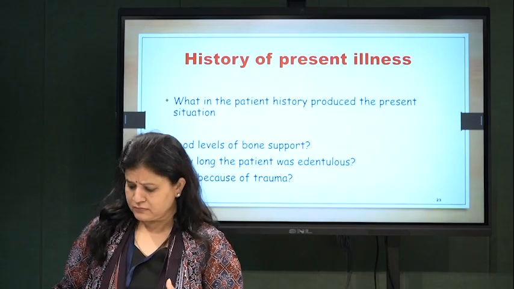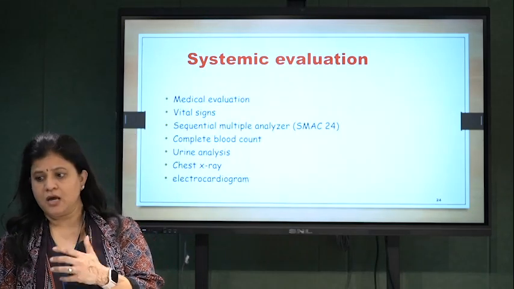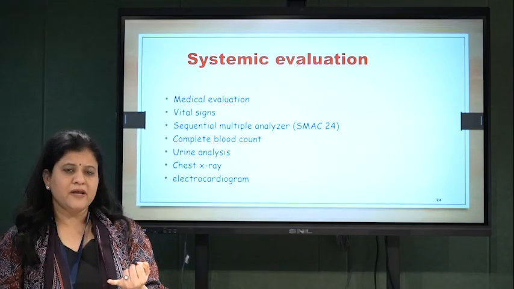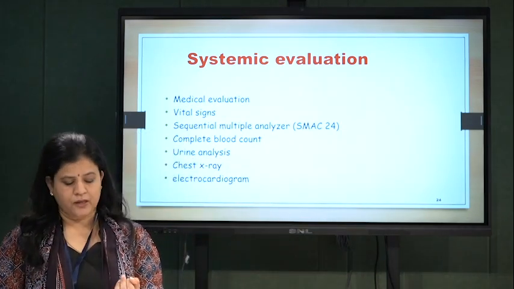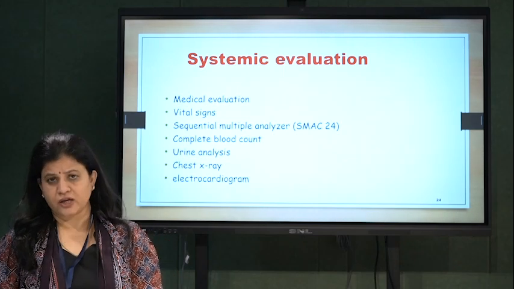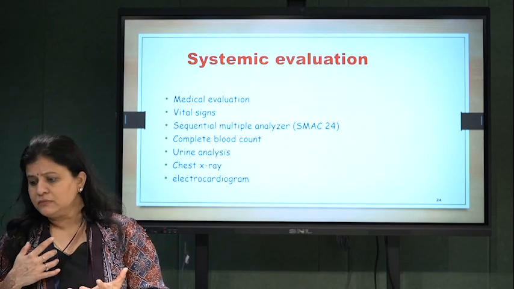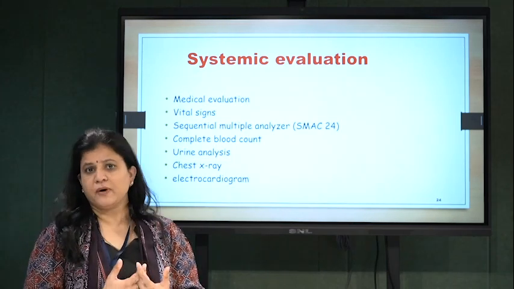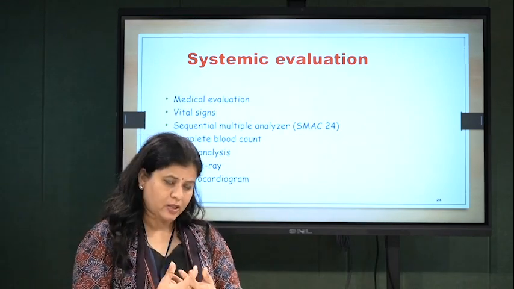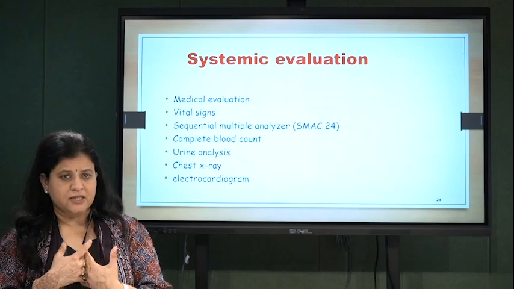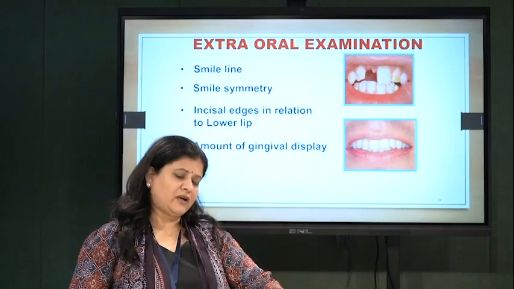History of present illness, whether some bone condition is there, whether some systemic condition is there, so systemic evaluation is must. Medical evaluation must be done for the commonest diseases, that is diabetes, hypertension, thyroid, some significant acute allergy, some history of viral diseases. Some analyses are required, blood investigation like CBC, then HbA1c assay, chest X-ray, ECG if patient is a known cardiac patient. So systemic factors you need to rule out.